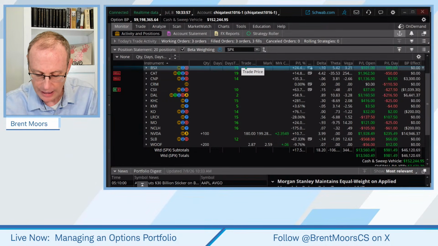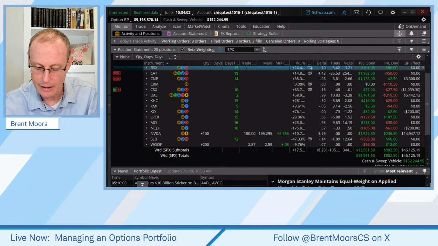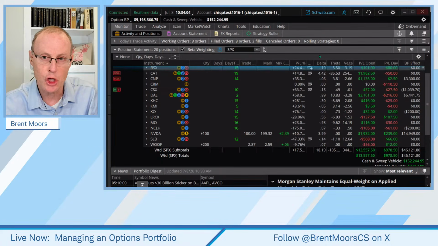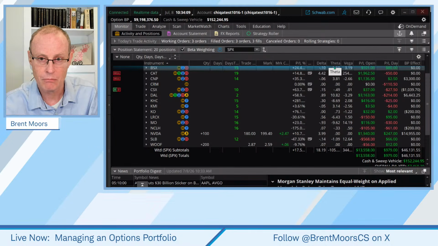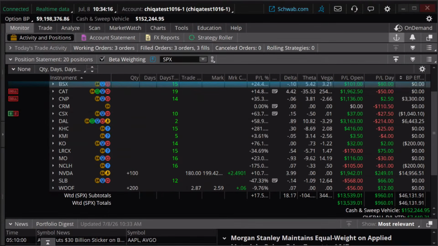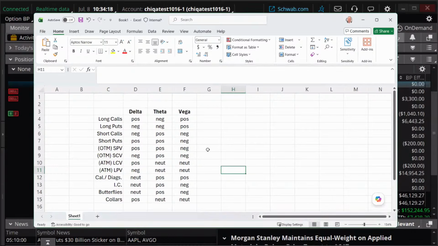Now, let's say, for example, we do a trade that is going to reduce our delta some, increase our theta some, and reduce our Vega a little bit. Well, a short call vertical reduces our delta.